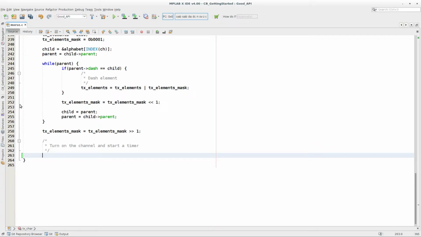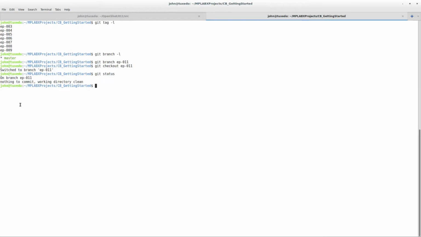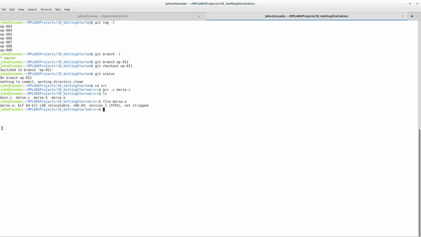So at the minute it's platform independent, and you can see this if I go into the source directory and compile morse.c, was the example I used, that's compiling down to morse.o. If I do a file morse.o, you can see that it's compiled into x86 64-bit. So this is compiled for the 64-bit x86 architecture, so it's platform independent.